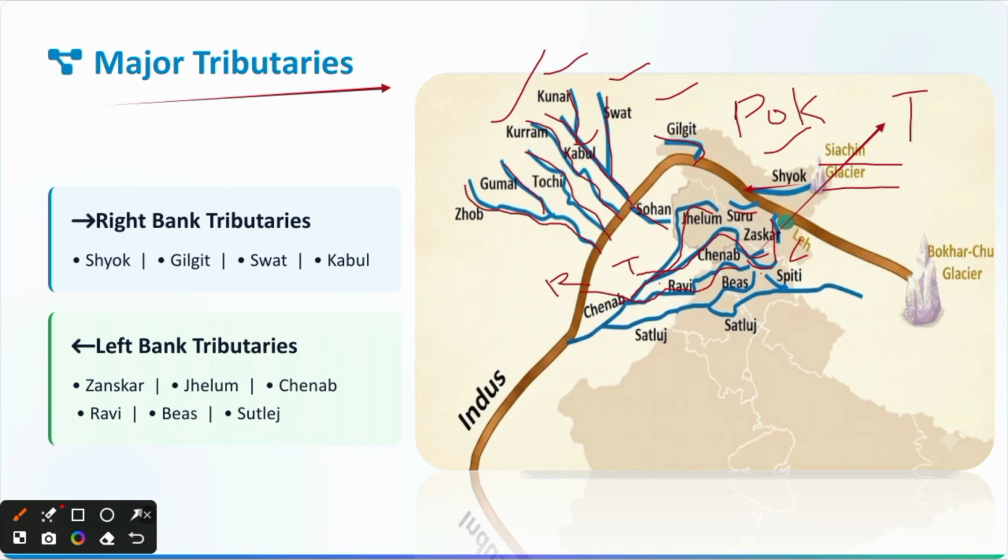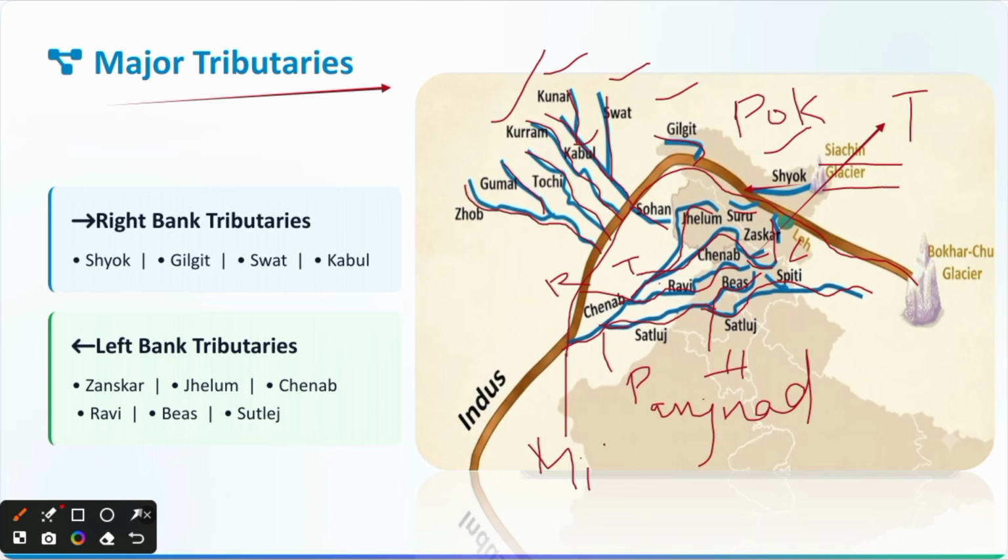Then comes the Beas River, the only river which originates and ends in India. And this is the Sutlej River, which originates from the Shipkila Pass, meets Beas at Harike. Then meets Chenab at Panjnad. All 5 rivers meet at Panjnad. Panjnad meets the Indus River at Mithankot, Punjab, Pakistan. Mithankot. These are the important points which you have to remember for the exam point of view.